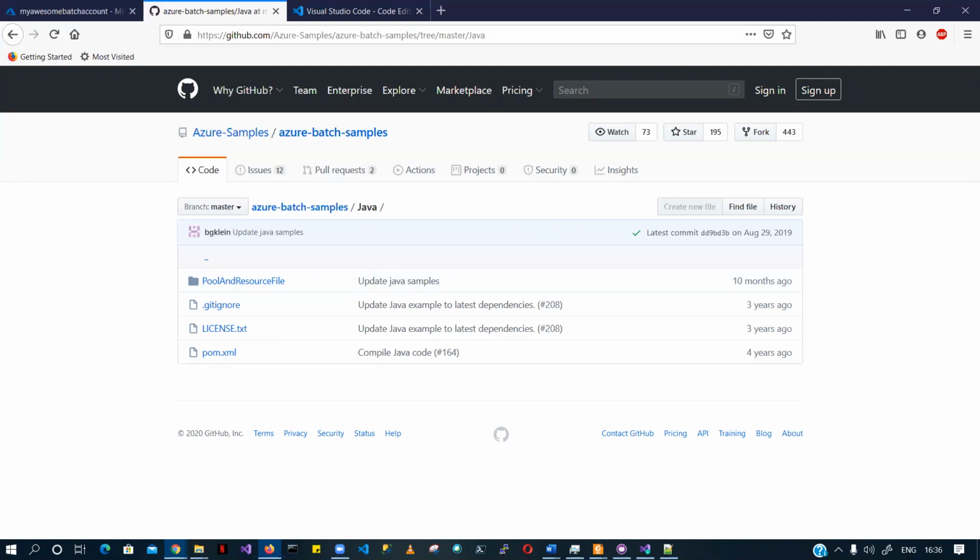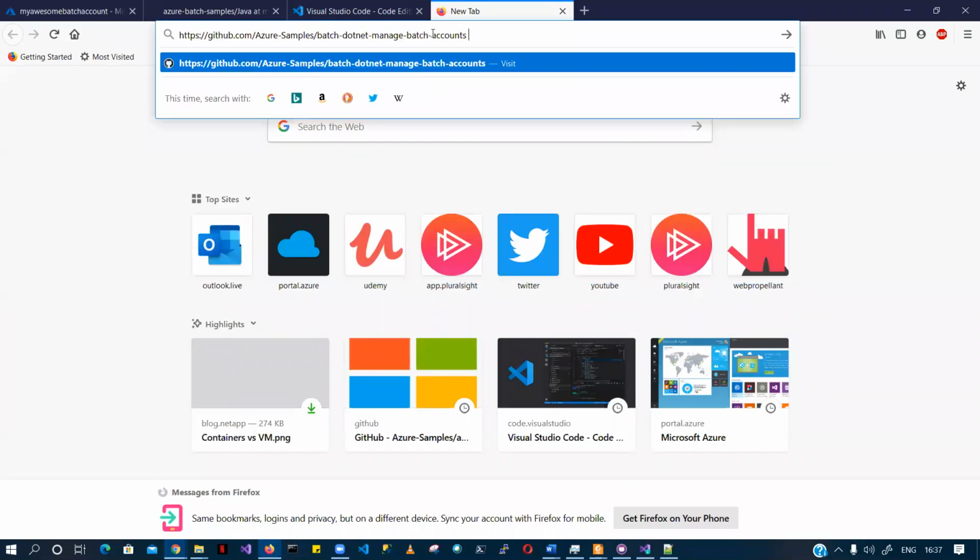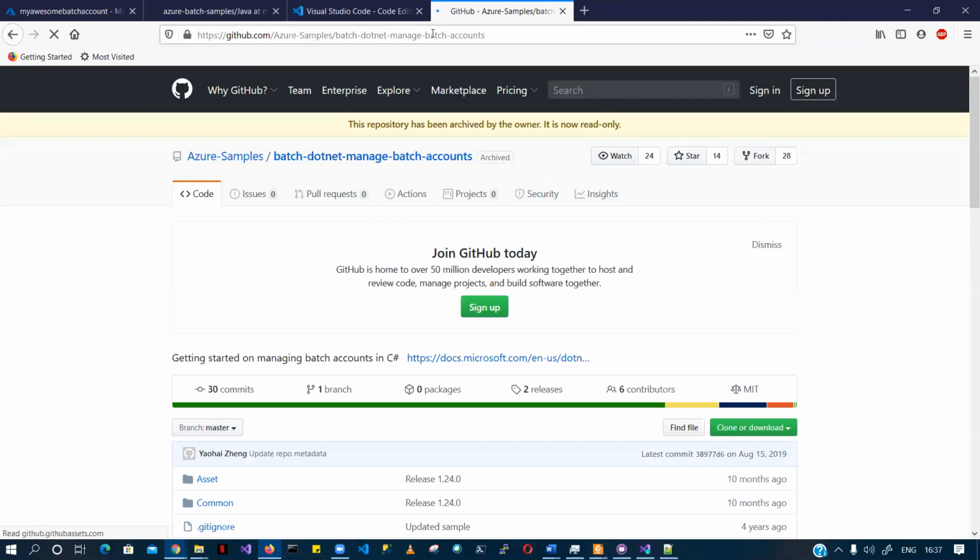One more thing: if you are planning for AZ204, this is not part of AZ204. This is part of AZ203. Since the AZ203 exam will want you to develop for Azure Batch, this is a getting started GitHub project.